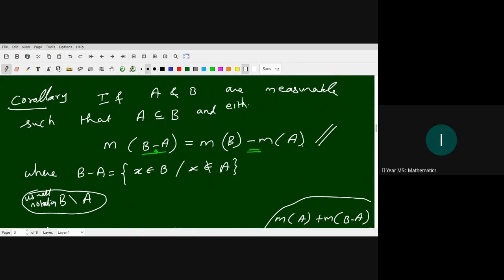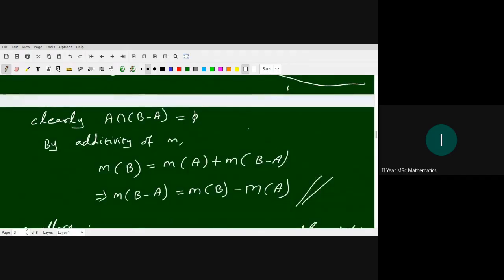Either m of A is finite or m of B is finite. When either one of them is finite, then we have this result, right? Then m of B minus A is m of B minus m of A.